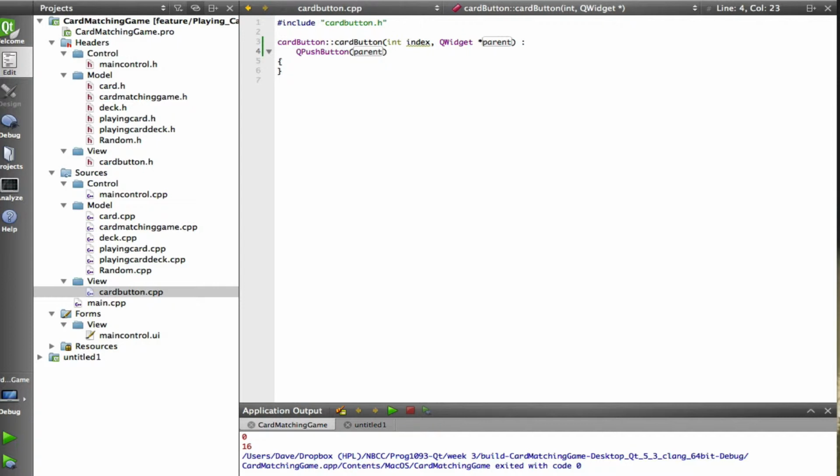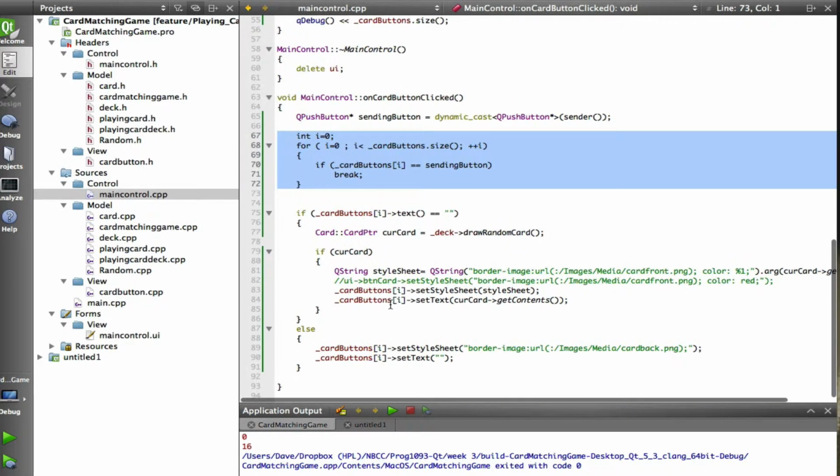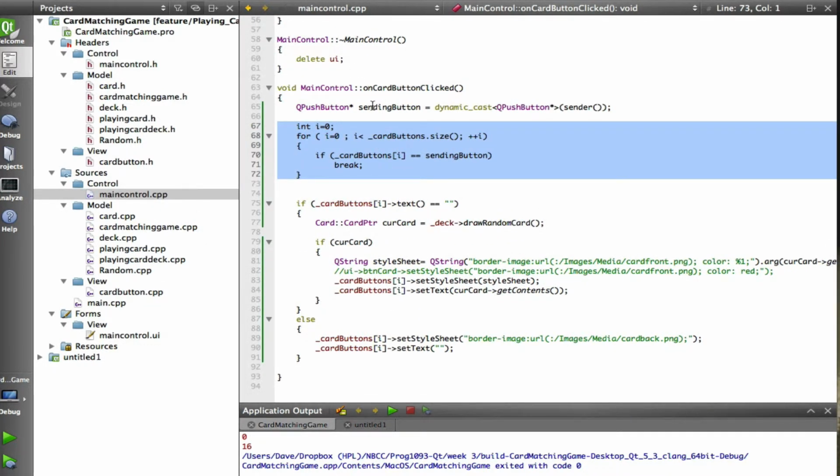And I asked you also to think about a draw method. We're going to switch. Right now, in our onCardButtonClick slot that handles the clicked events, we're really just working with the state of the button. So when I click on a button, I look at that button and see, is it currently face up or face down? And if it's currently face down, so the back of the card is showing, I draw a new card and I redraw that button face up.